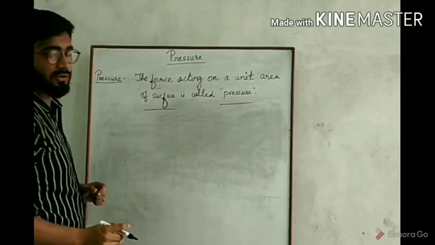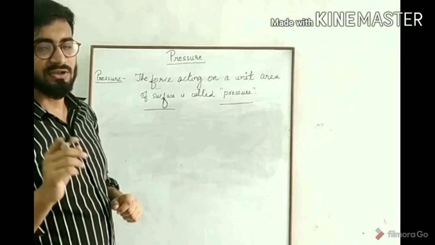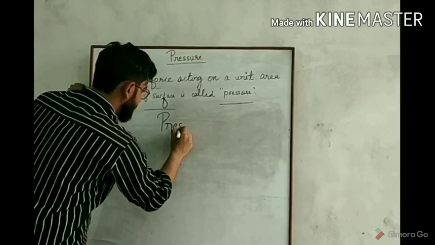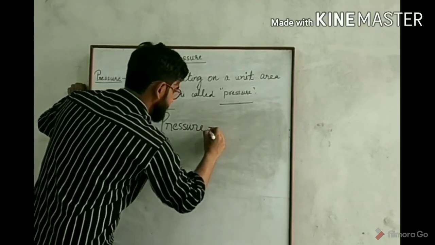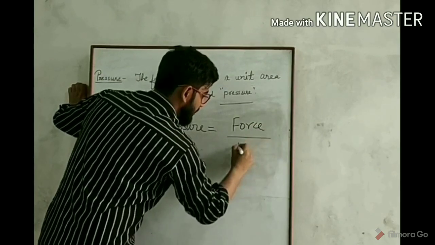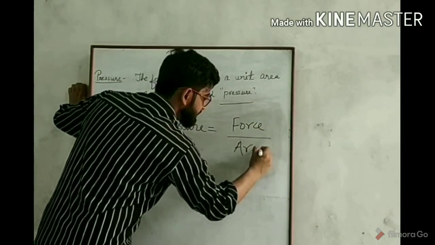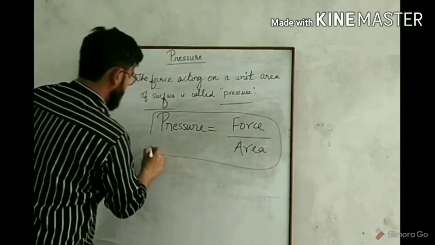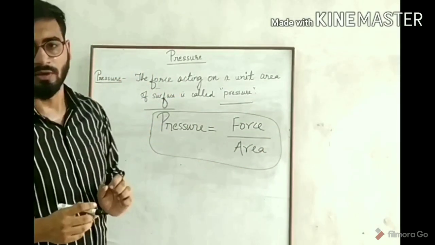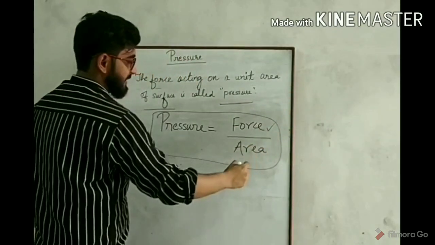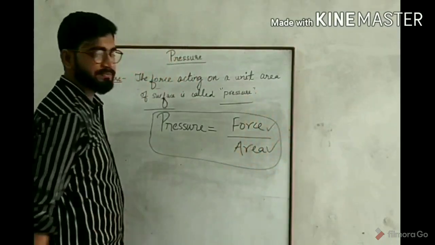Okay? So, in mathematical terms, you can say that pressure is equal to force upon area. Any problem? So what can you say from this formula? We can say that pressure depends on two things, that is force and area.